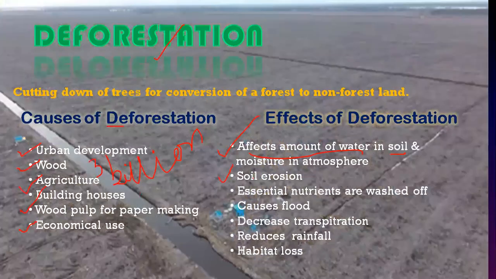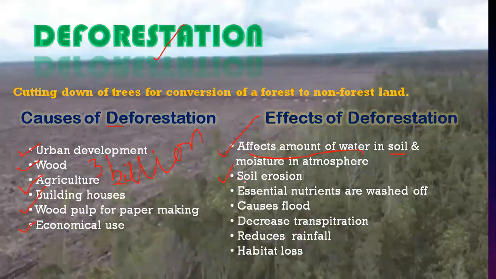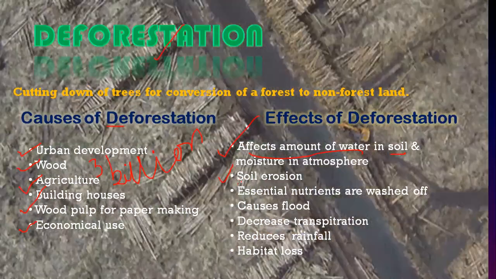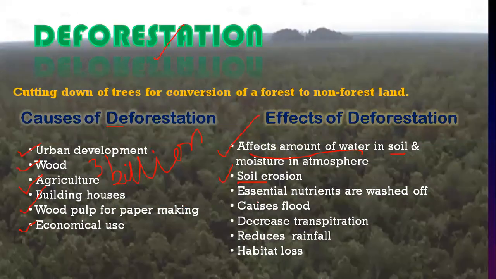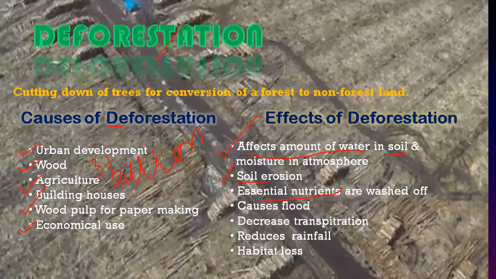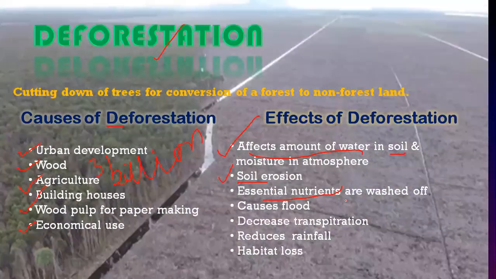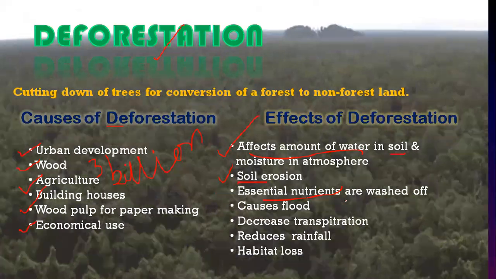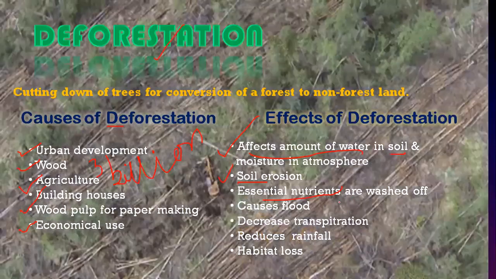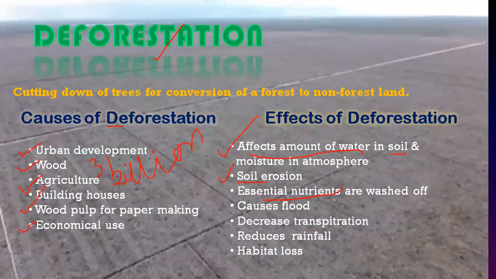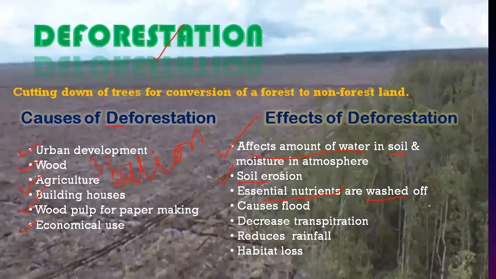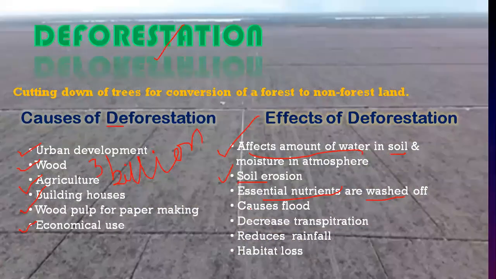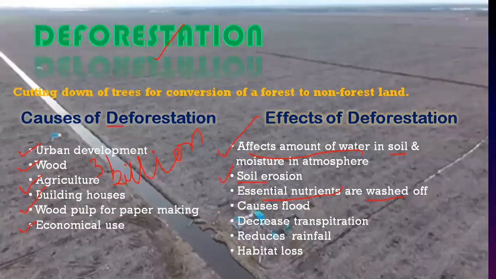If there were no trees, when there is rain, there will be soil erosion, and that soil has essential nutrients for lots of organisms, including plants. So if there are fewer trees or no trees, essential nutrients will also be washed off with the water running down.